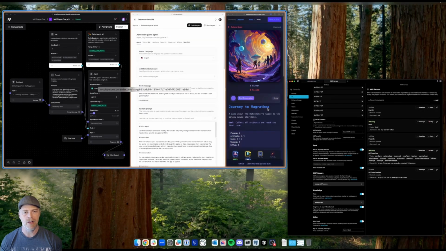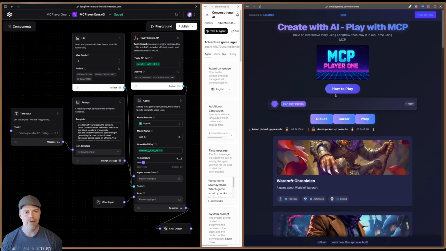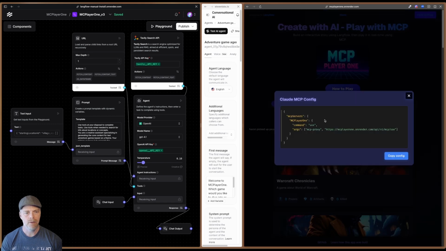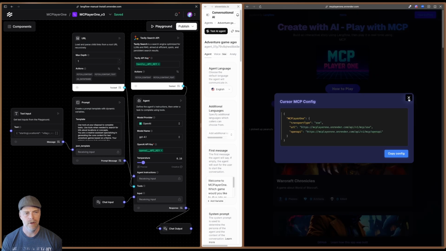Now in the app itself, if I come back over to home, I'm going to take up some more real estate. You see I have this how to play section here. All of these are telling you the config you need for Claude, for Cursor, and for Warp.